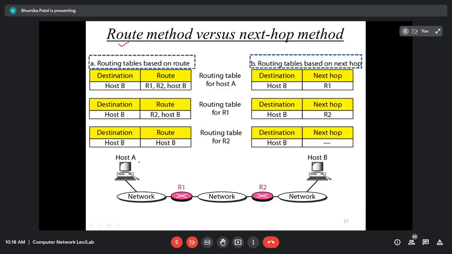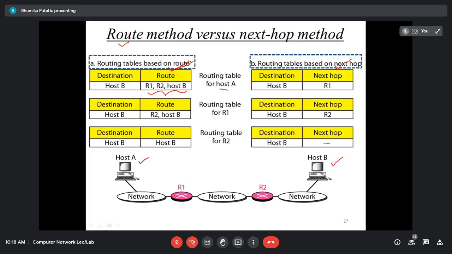If you see here, host A is there, and for host A, for example, host B is the destination machine. So you can see here the routing table of host A in the route method, right? This is the route method, this is the next hop method. Just forget this. First consider the route method. What do we do in the route method? For every destination machine we are going to store the entire route information, that means complete information about the entire route.